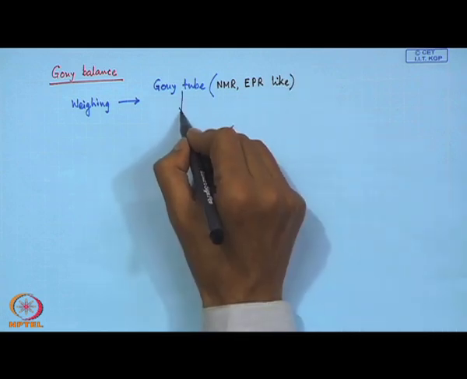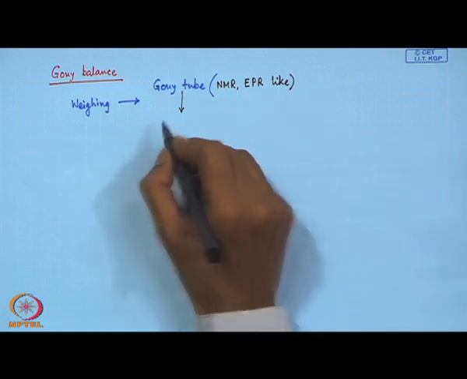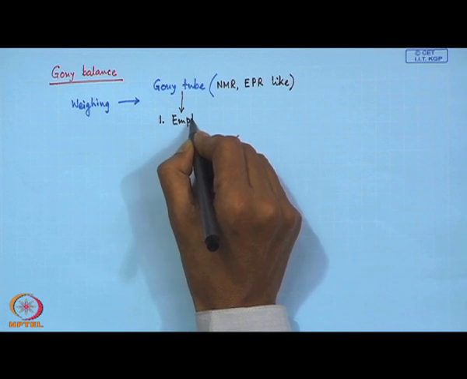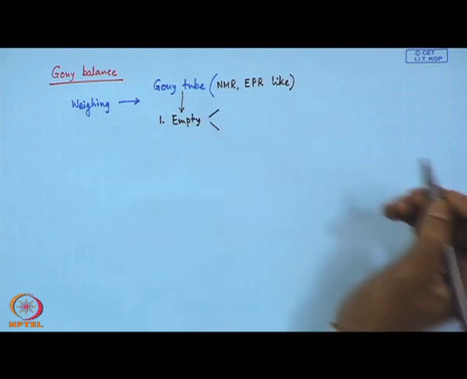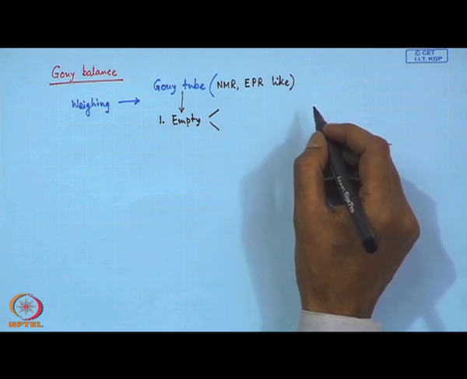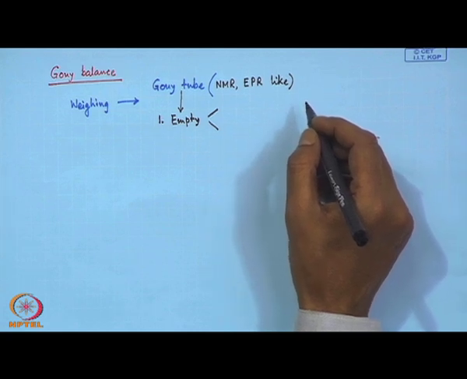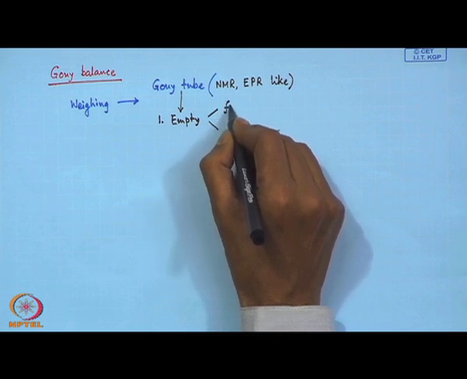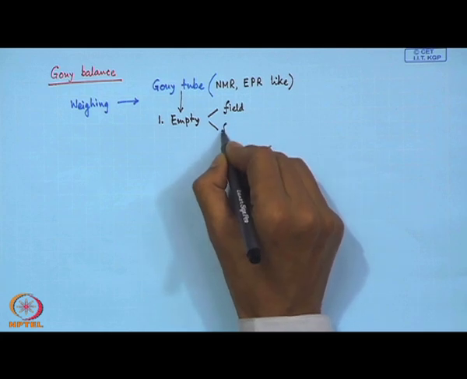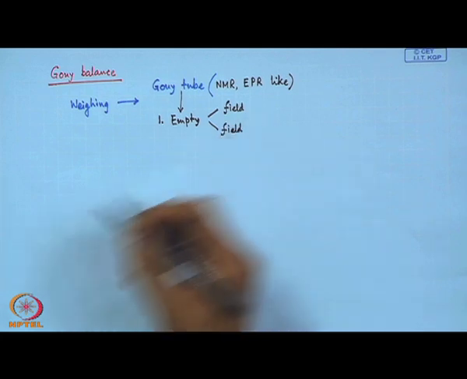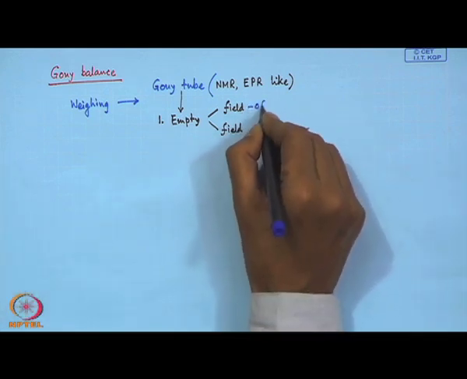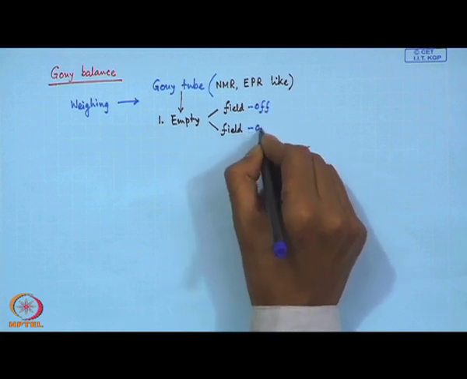So, this Gouy tube is initially empty. So, for the empty Gouy tube, we take two weights. It is basically a very sensitive balance, and we will be taking the weight in the presence of the magnetic field and in the absence of the magnetic field. So, when the field is on and the field is off. So, the empty tube in the field off situation and the field on situation.